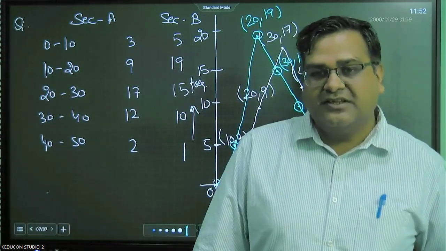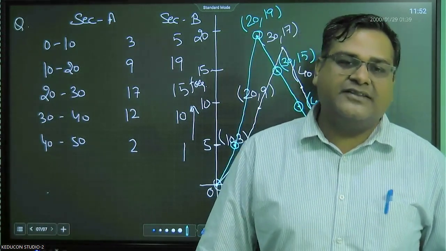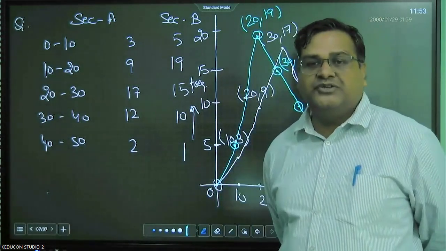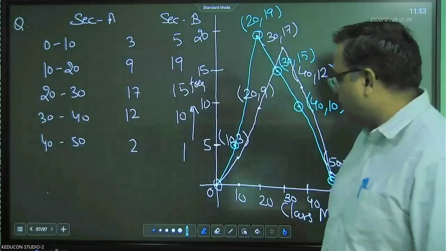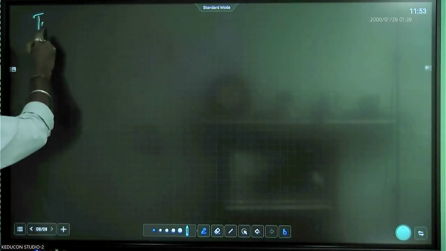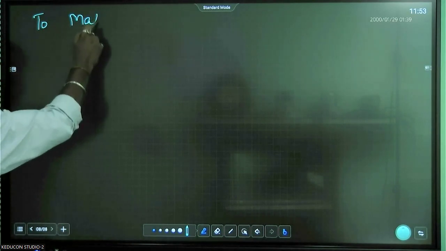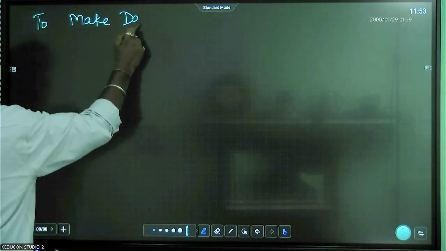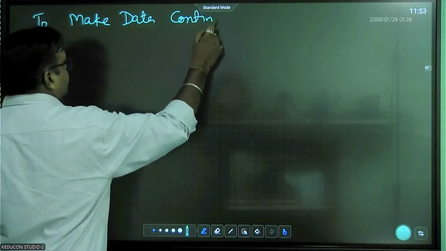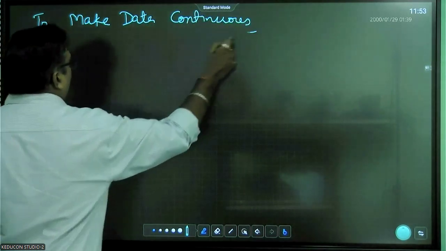Right, students? So the next thing in this chapter is making the data uniform. If the data is not continuous, how do we make the data continuous? Okay.